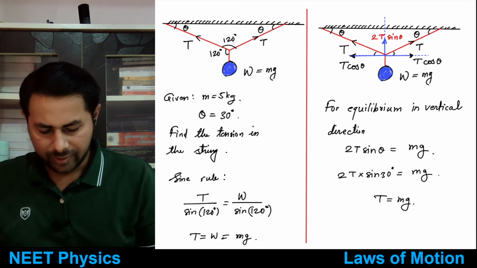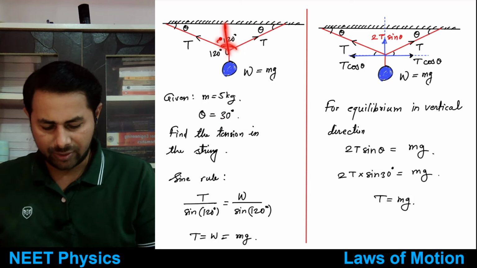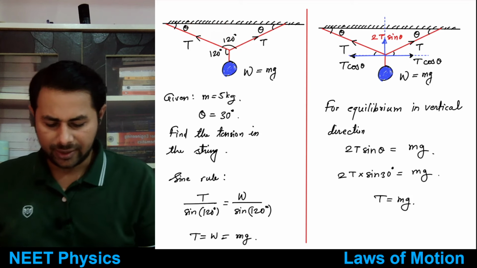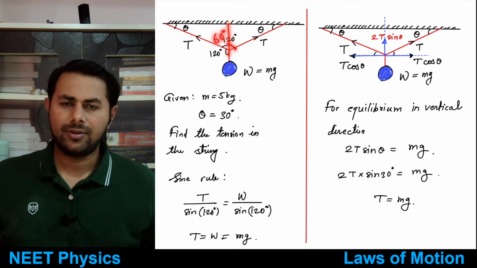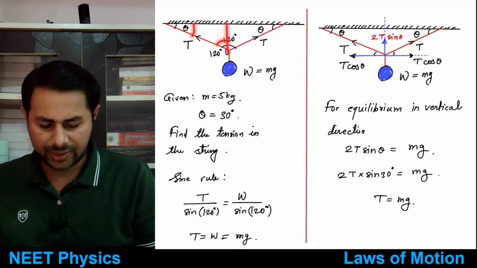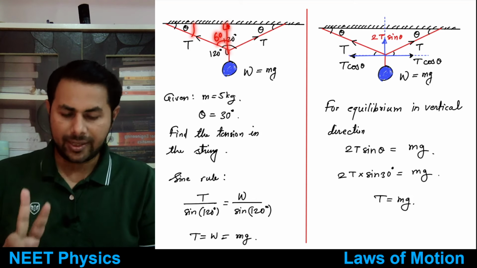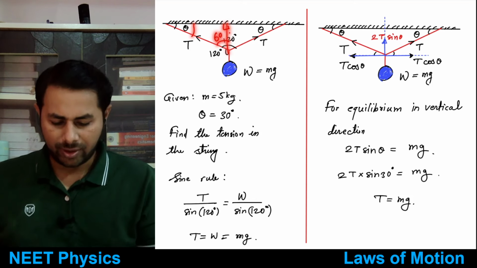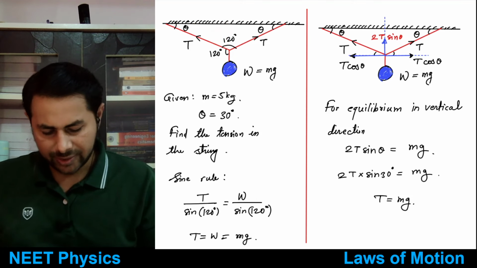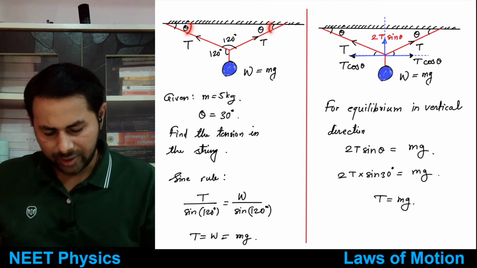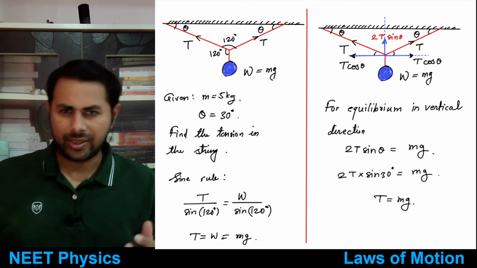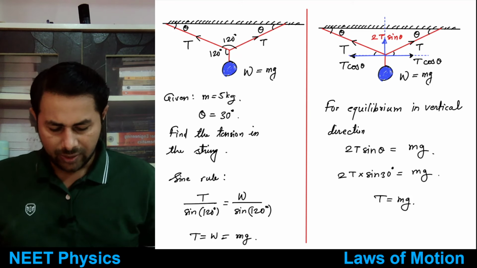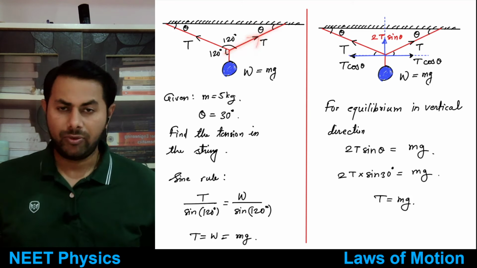Okay, so if this is 120, that means this angle would be 60, this would be 30, and this is 90, right? If this is 30, then this angle has to be 60 degrees. Okay, because it will be 30, 60 plus 90, so sum of three angles in a triangle should be equal to what? 180. Or you can say it this way also, this is 30, 30. Okay, so that's 60 degrees plus 120 degrees, that's 180, right? So then we want to find out tension in this string. How do we find out?